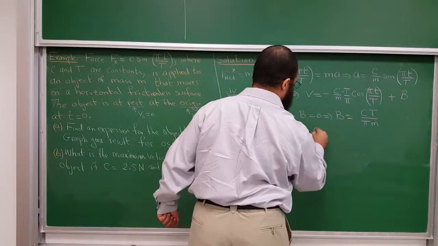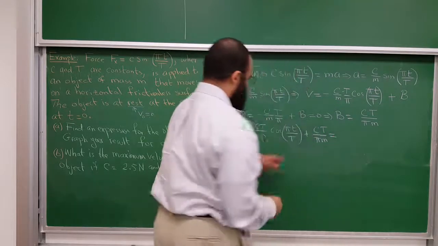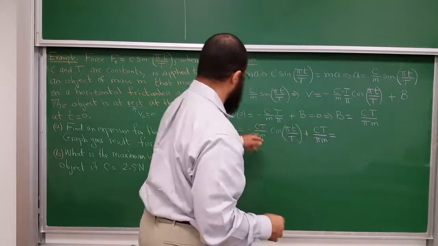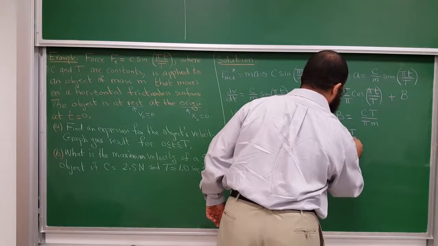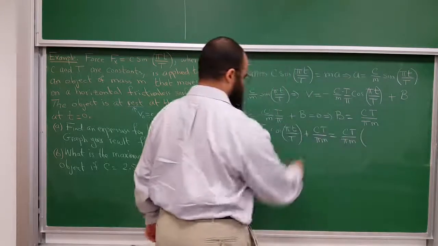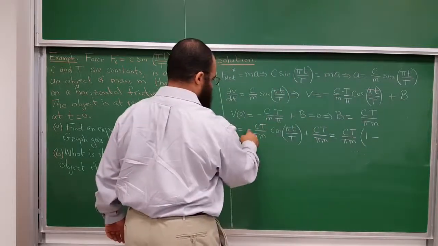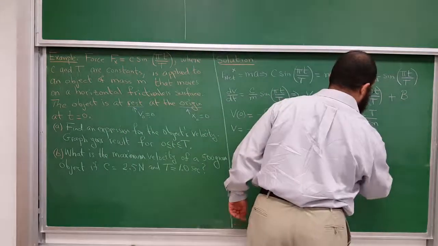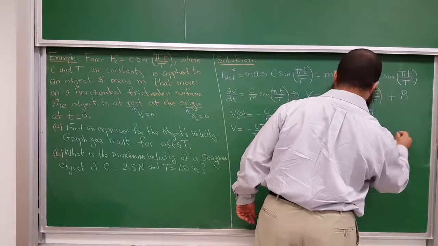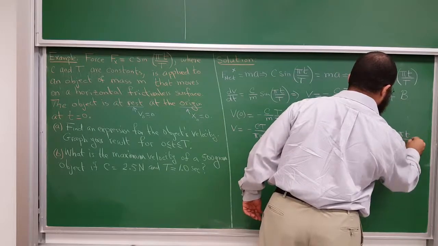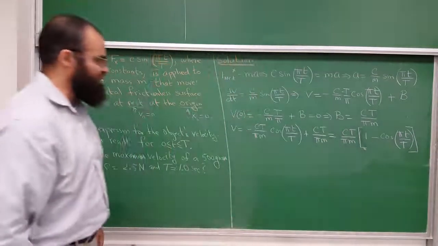But the constant b is capital C T over pi times m, and we can factor the C T over pi m out, so you get C T over pi m times, when you take this out, you just have a 1 left, minus, when you take this out, just a negative cosine. Negative cosine of pi t over capital T, like so. Okay, so that's that.